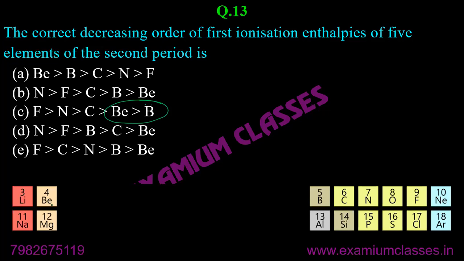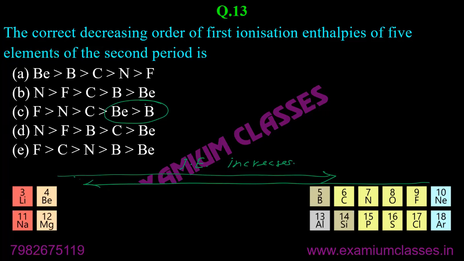So normally, if we are talking about decreasing order of first ionization enthalpy, in this order it increases from left to right. Ionization enthalpy increases, so obviously from right to left it will decrease. So you can write, amongst the given ones only, fluorine, nitrogen, carbon, boron.